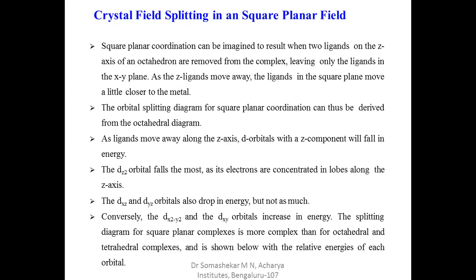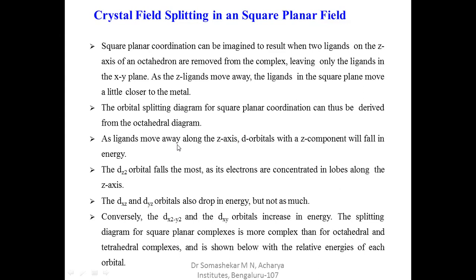Square planar geometry results when two ligands on the z axis of an octahedron are removed from the complex, leaving only ligands in the xy plane. As the z ligands move away, the ligands in the square plane move a little closer to the metal. The orbital splitting diagram for square planar coordination can thus be derived from the octahedral diagram.